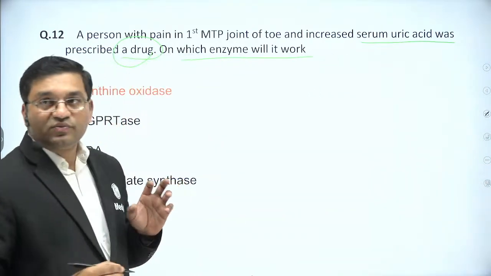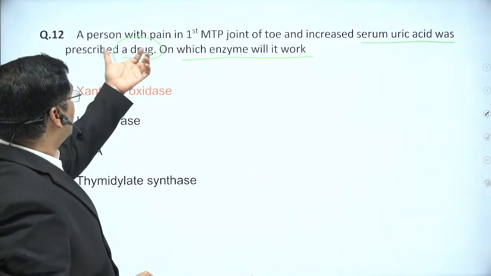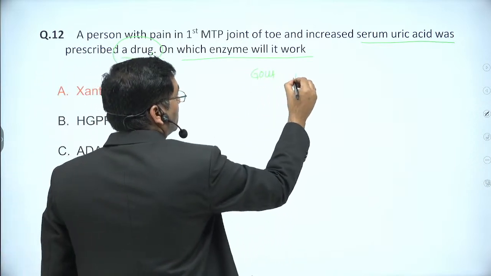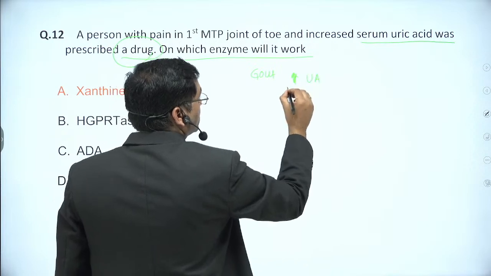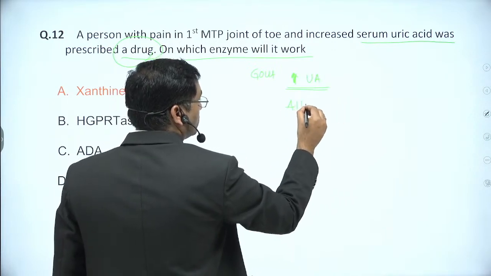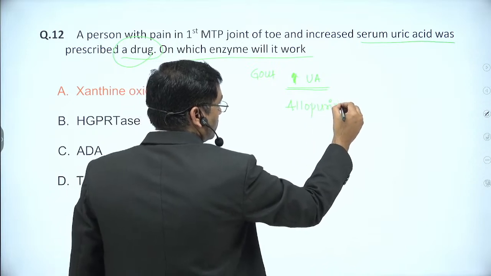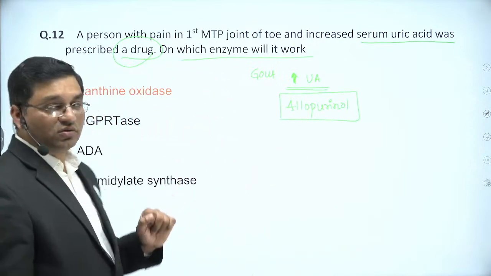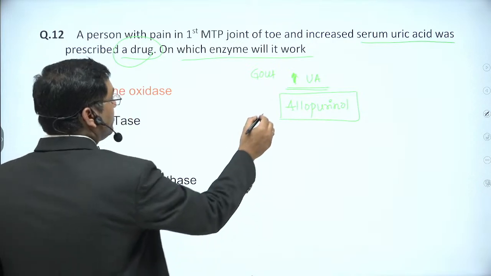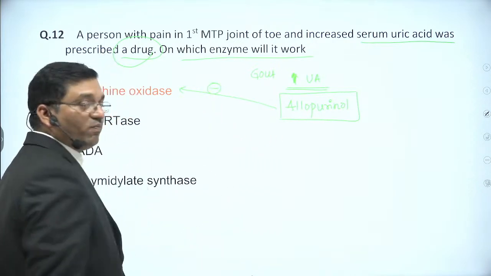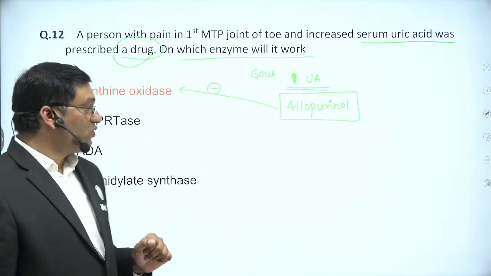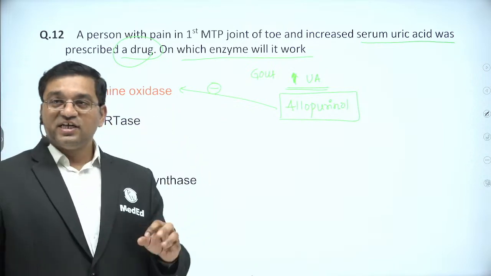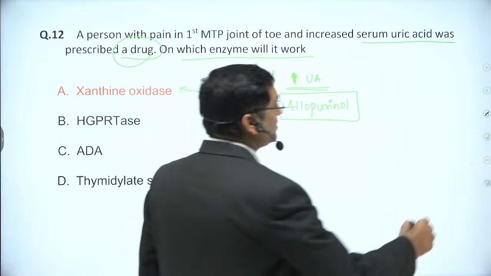How does it work on xanthine oxidase? This is a case of gout, a person with pain in the first metatarsophalangeal joint. In gout, there is an increase in uric acid level. To decrease uric acid, we use the drug allopurinol. This is a nucleotide analog used in the treatment of gout. It is a competitive inhibitor of xanthine oxidase, and also a suicide inhibitor of xanthine oxidase, and it decreases the uric acid level. How?